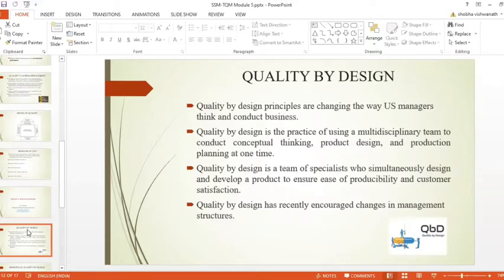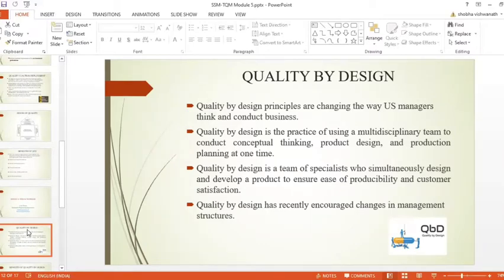Quality by design is also known as concurrent engineering, or simultaneous engineering, or you can call it parallel engineering. Quality by design principles are changing the way US managers think and conduct business. This is a recent addition to the list of techniques followed by various manufacturing companies to improve the quality of the product.